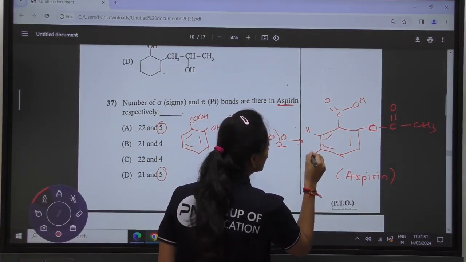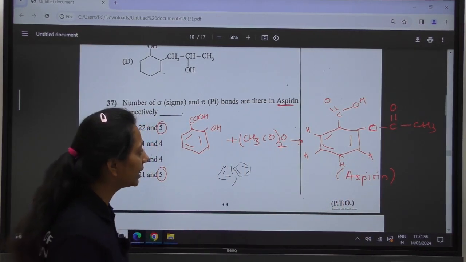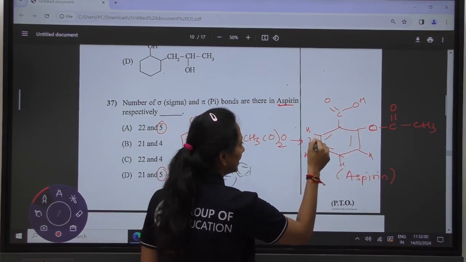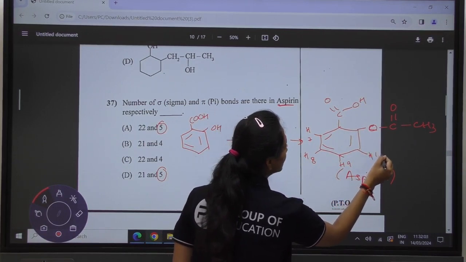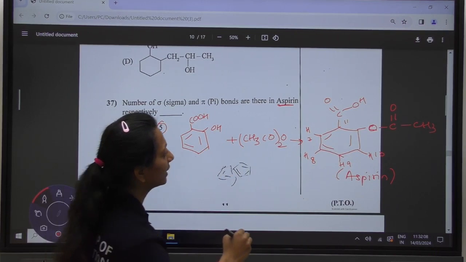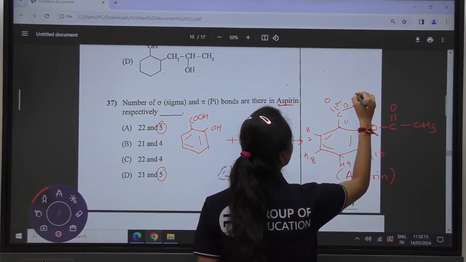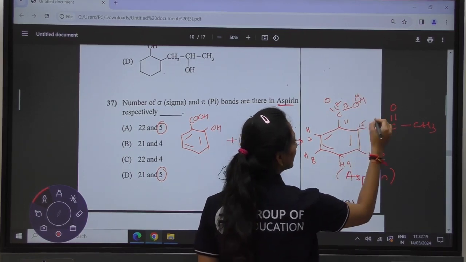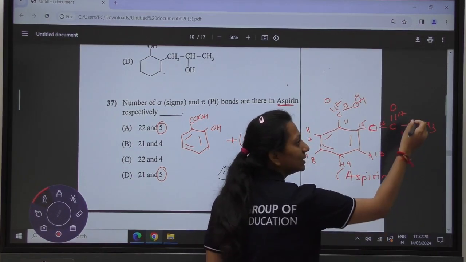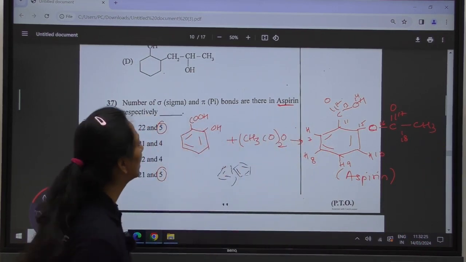We will even keep the sigma bond of the hydrogen like this. On calculating, there are 6 sigma bonds with the benzene ring, 7, 8, 9, 10. This is the 11, 12, 13, between them one will be there, 14, this is the 15, then 16, 17, 18, and then 3 another. You are having 3 hydrogen bonds, so 18 plus 3, you are having 21.